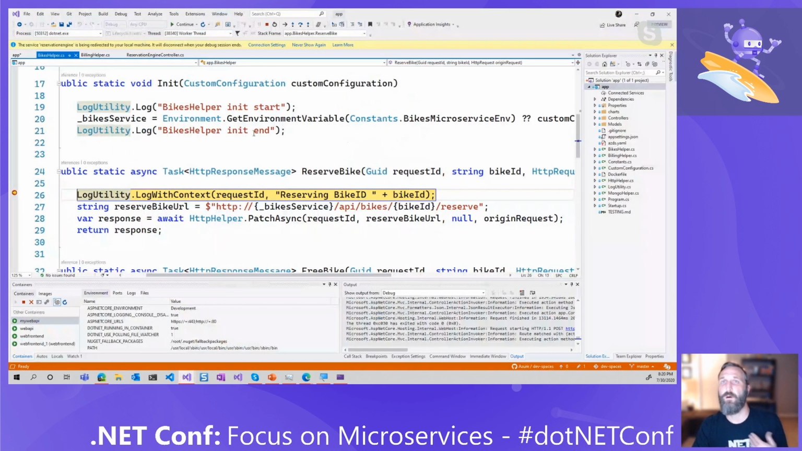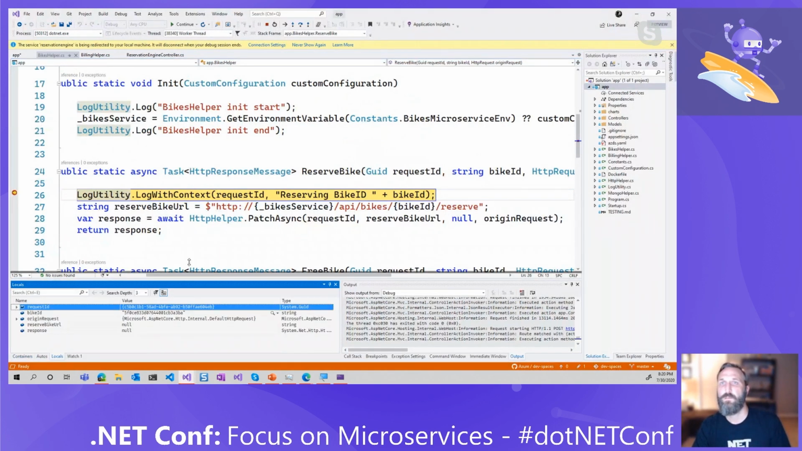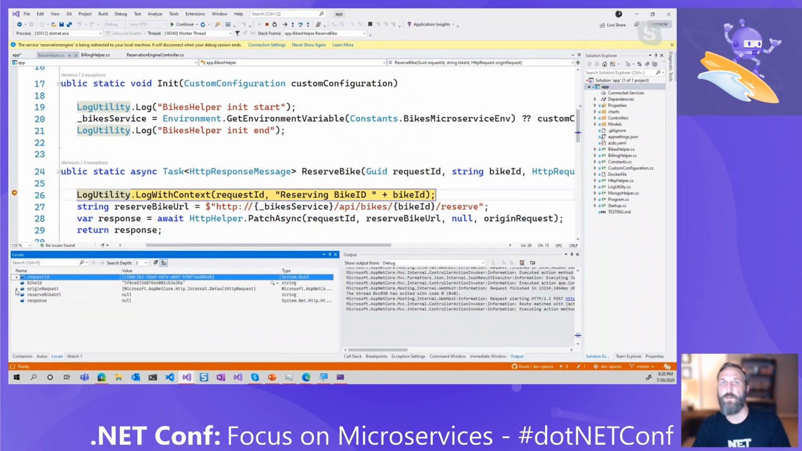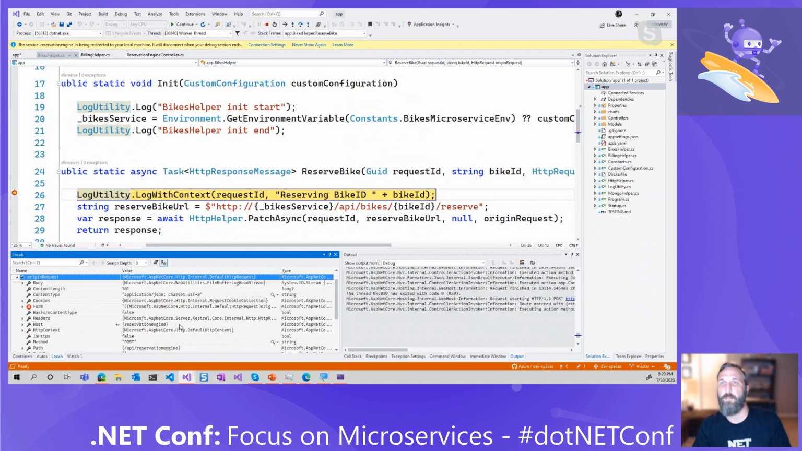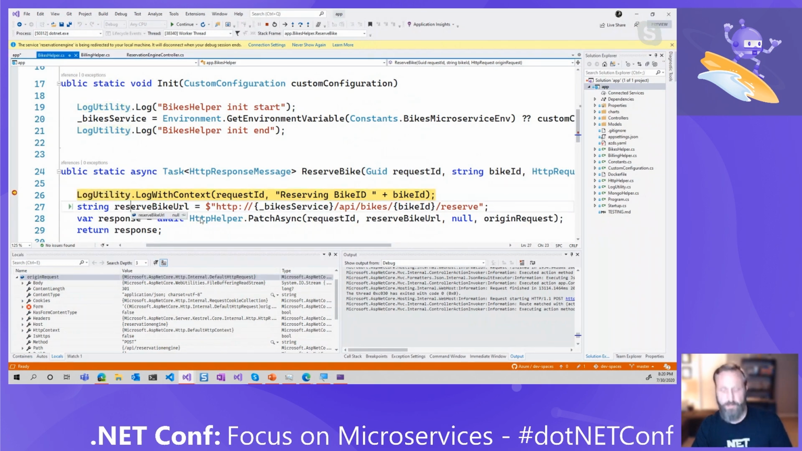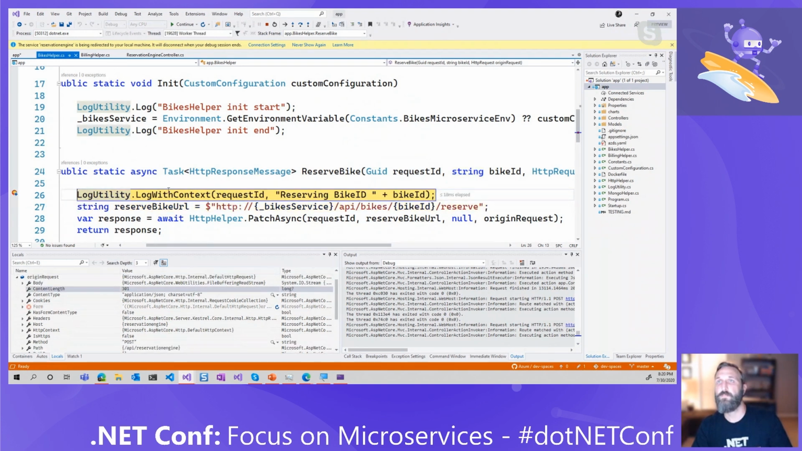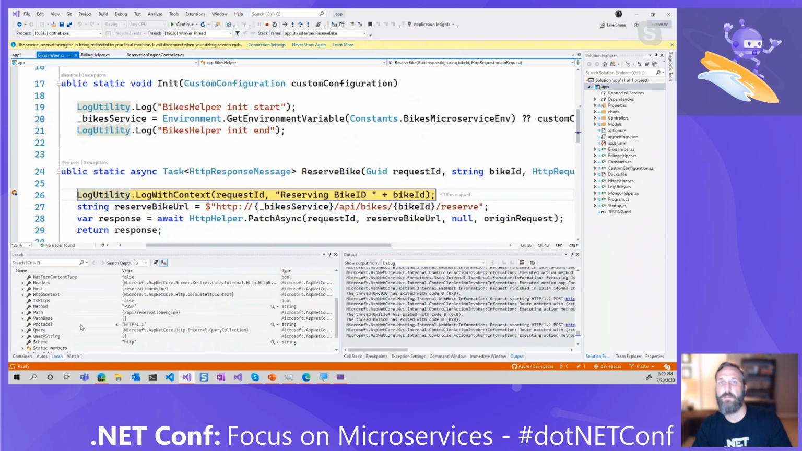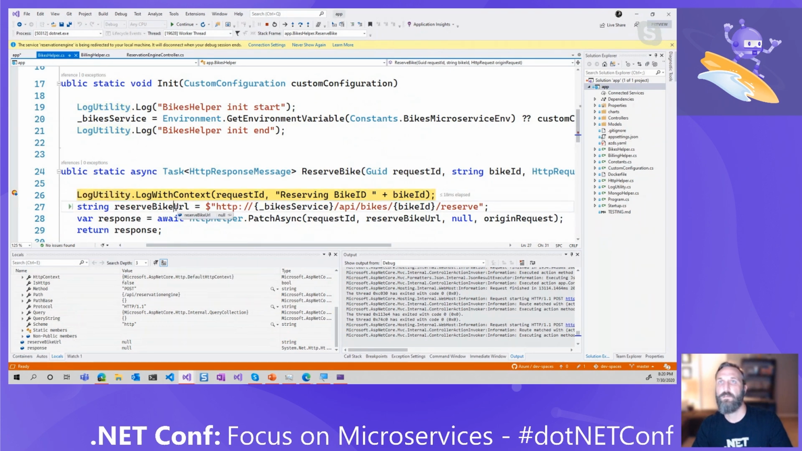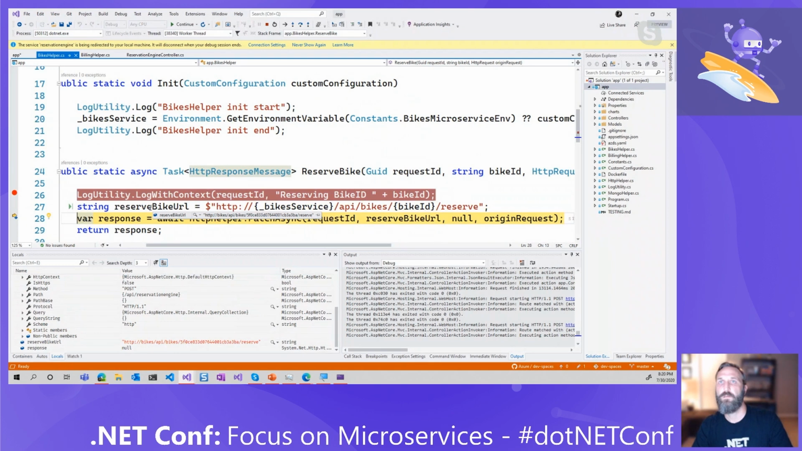So now I've hit my breakpoint on my local machine. It's routed it down here, and I can go into my locals. And I've got my request ID. Look at the origin request. And I'm able to just kind of debug, and I can just F10 through this stuff, which is awesome. And if I look at my reserve bike URL, there we go. So now that's HTTP bikes API. You can see that right here in red. That's not localhost. That's actually the container DNS that's looking for it in the cloud. So that's actually come from the endpoint in AKS.